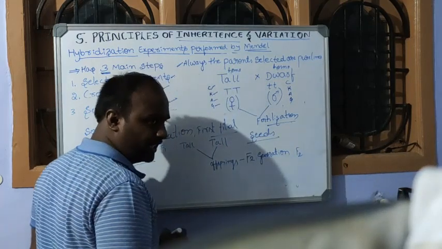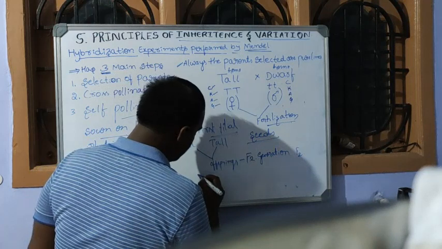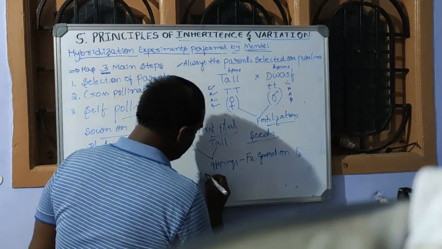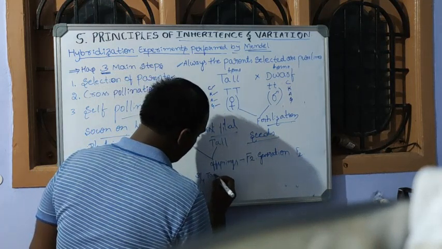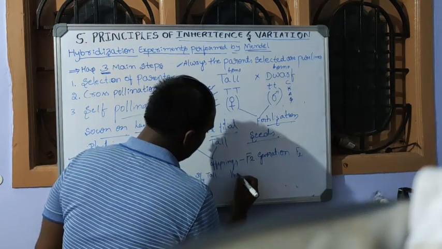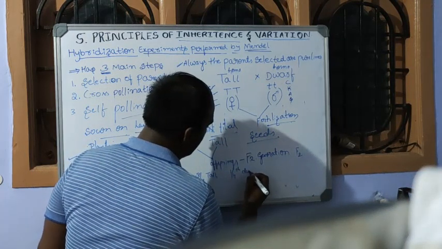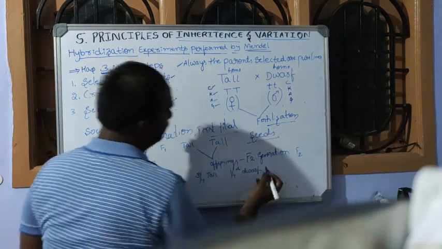In the F2 generation, he observed that 3/4 of the plants are tall and 1/4 of the plants are dwarf in nature.